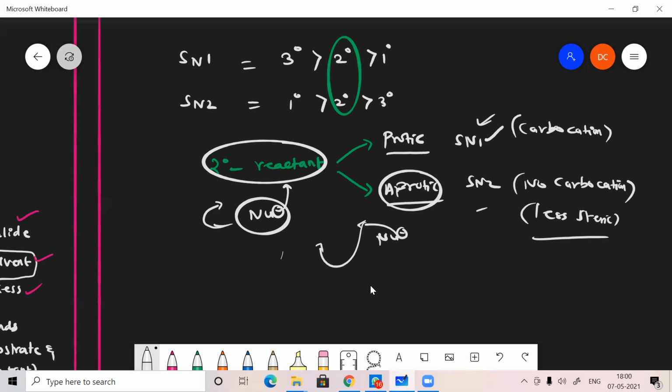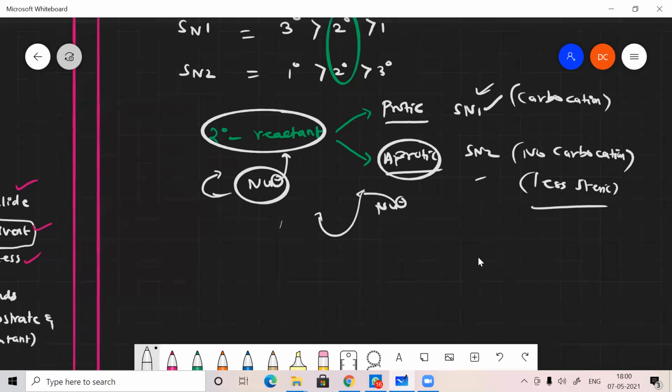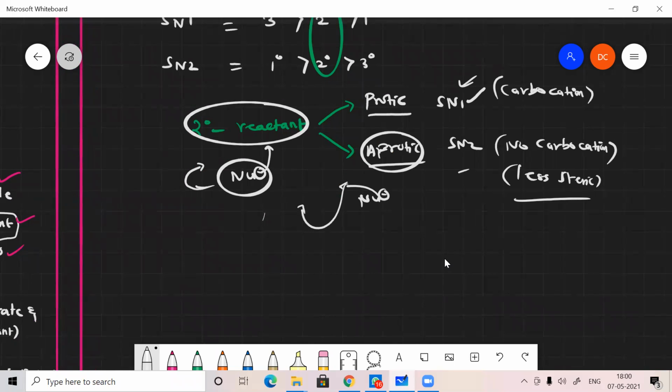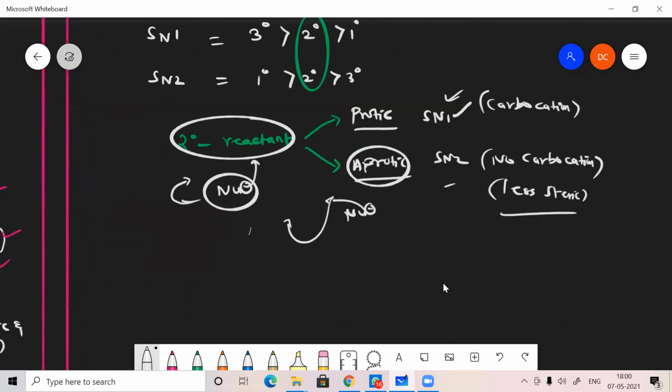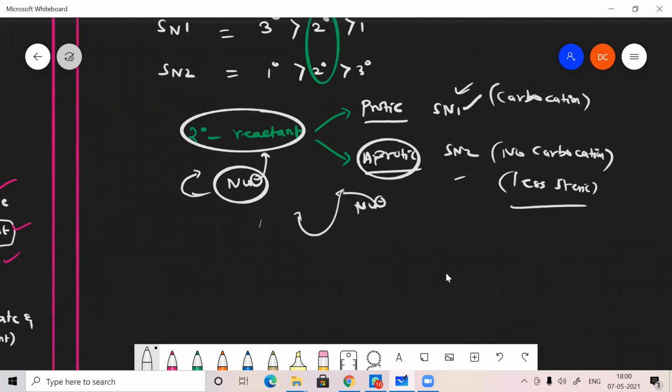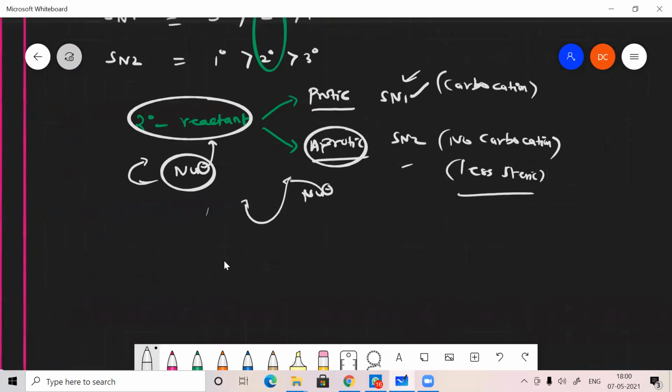Sir, if no carbocation is formed in SN2, then how does the nucleophile get attached to the alpha carbon? Because we know that the carbon-halogen bond is polar in nature, so carbon will carry a partial positive charge. That's what I told you. Even if the charge is very small, it is decreased but not completely vanished. Nucleophile strength is decreased, as I told. It will still act as a nucleophile, but the strength decreases.